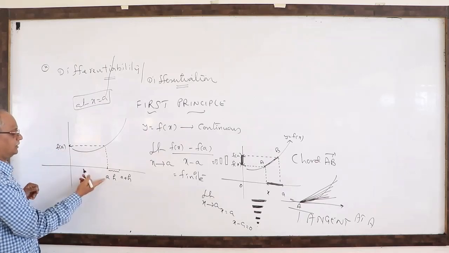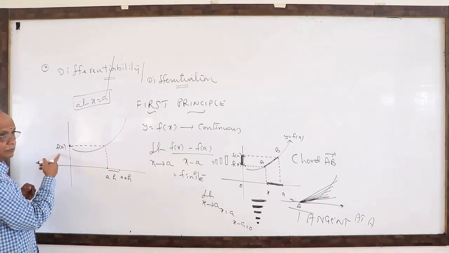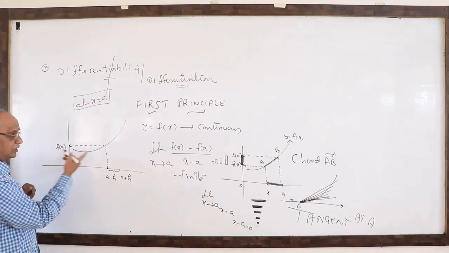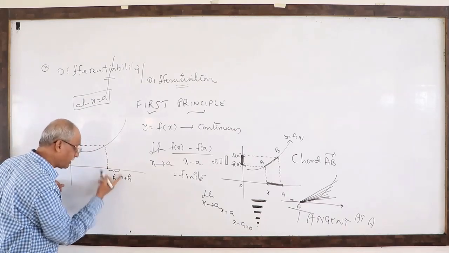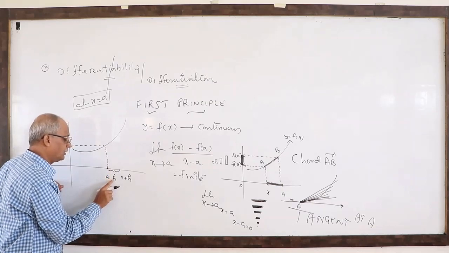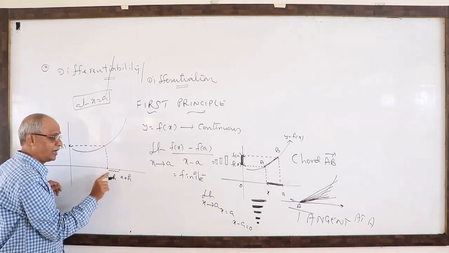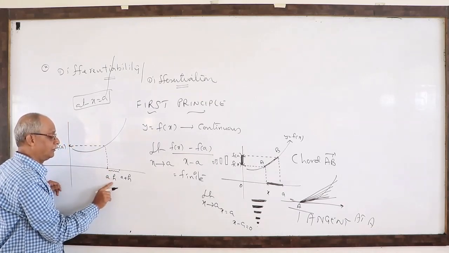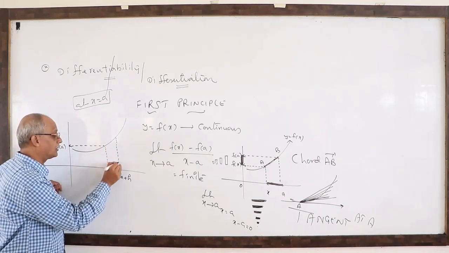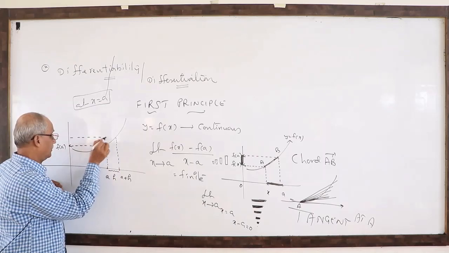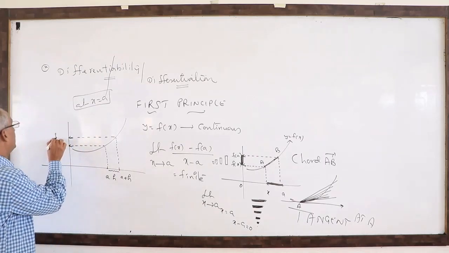For every x there exists a y, because it is a continuous function. Therefore, now I am giving you a plus h. I am going h units to the right hand side of a. Definitely a plus h is more than a. Now this is called f of a plus h.